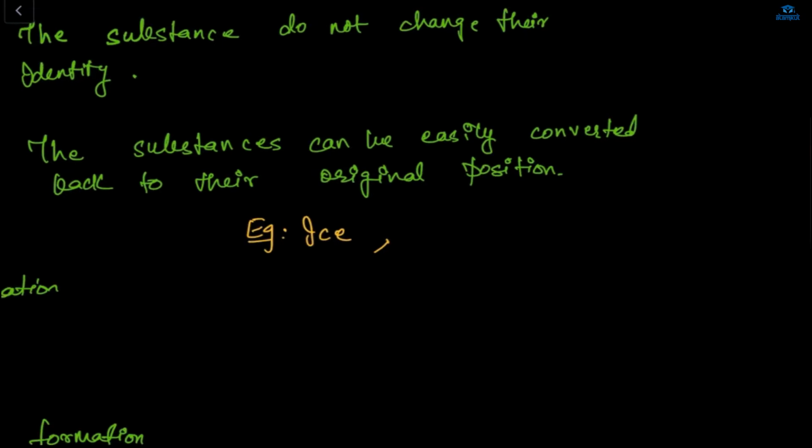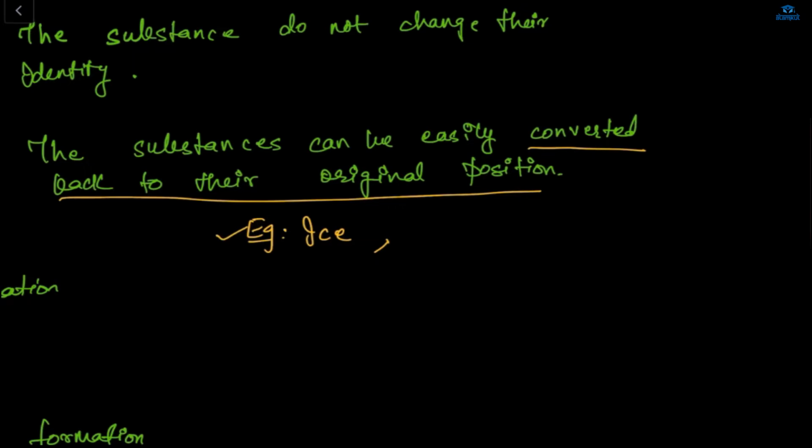Okay, Shazan, how is ice a reversible change? Ma'am, because if you keep the melted ice once again in the freezer, then it will freeze again and become ice. Yes, very good. Ice is converted again into its original form.